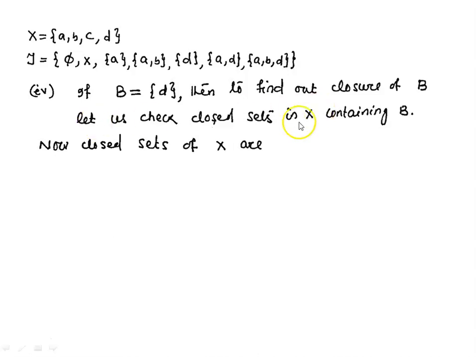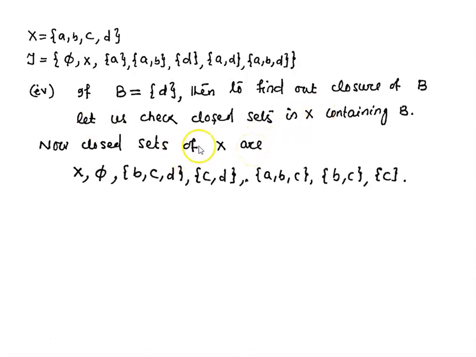Now closed sets of X are, because we know that a set is closed in a topological space if its complement is open. So if we take complement of the empty set, that is X, which is closed. Complement of X is empty set, so that is also closed.